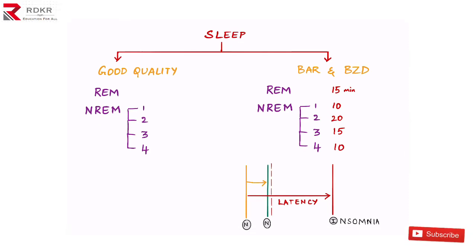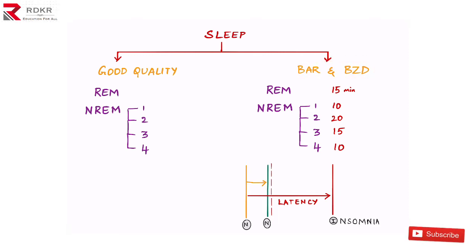For a good quality sleep, there are mainly two phases, REM and non-REM. And in non-REM, we have 4 phases. Each of these phases has its own importance. So when everything is normal, then we call it good quality sleep. But what exactly is insomnia? Unable to sleep, right?